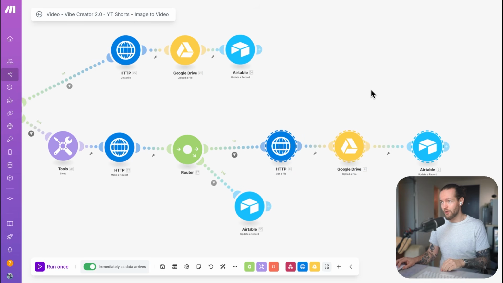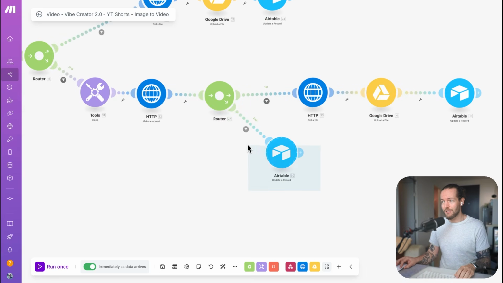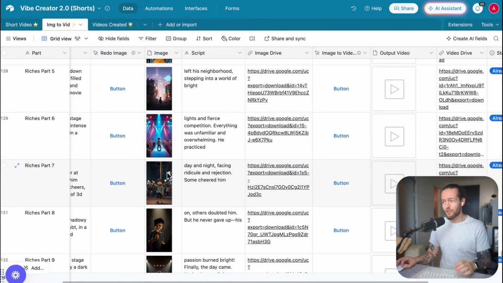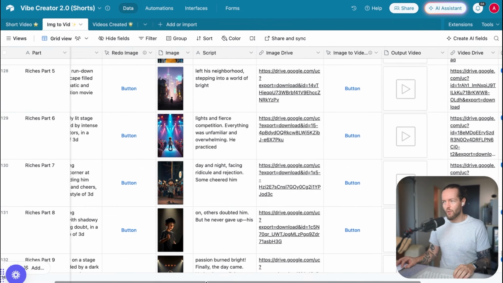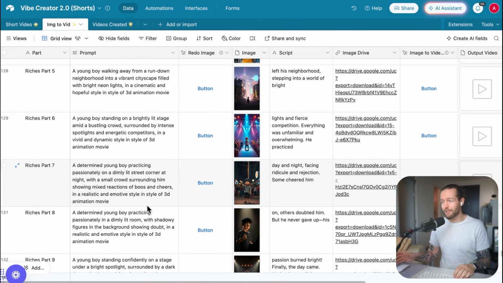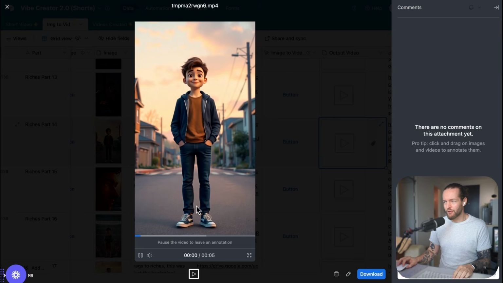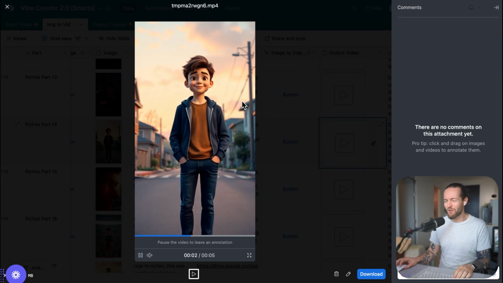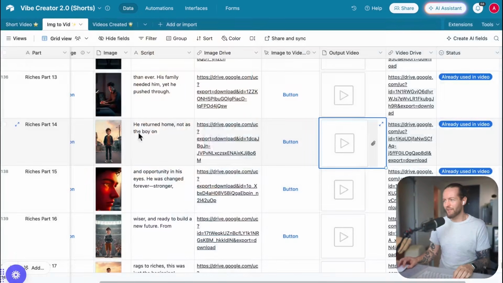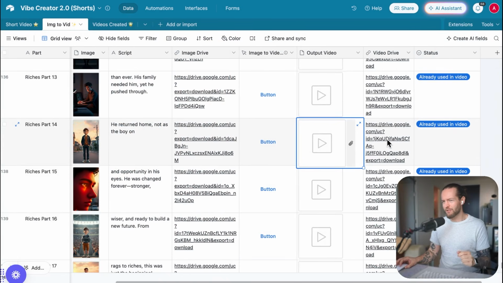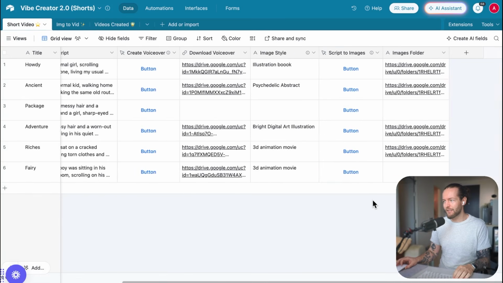So you can be sure that you get the video every single time, besides if this is sensitive content. And if it is sensitive content, all you have to do is change the image and run it again, and it should be completely fine. You will get an output video right here that turned your image into a super sick video. And you will also get the drive link because this is important in the next step. But I think here I should demo it and show you exactly how easy it is to do.